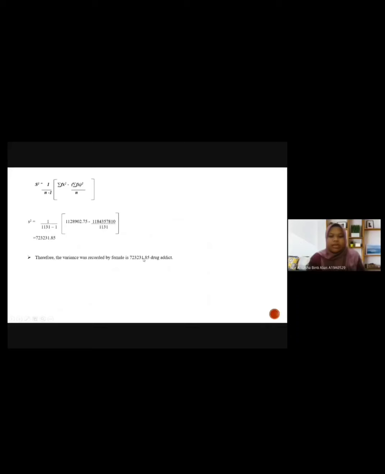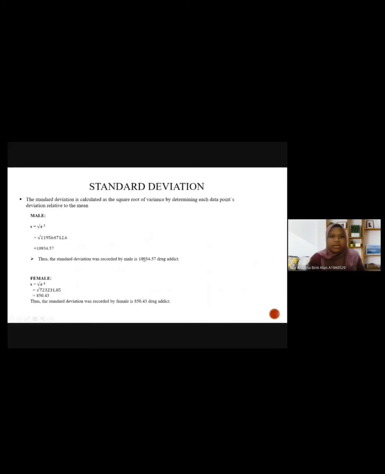723231.85 drug addicts. And the standard deviation for male is recorded as 10934.57 drug addicts, and for female, the standard deviation was recorded as 850.43 drug addicts.